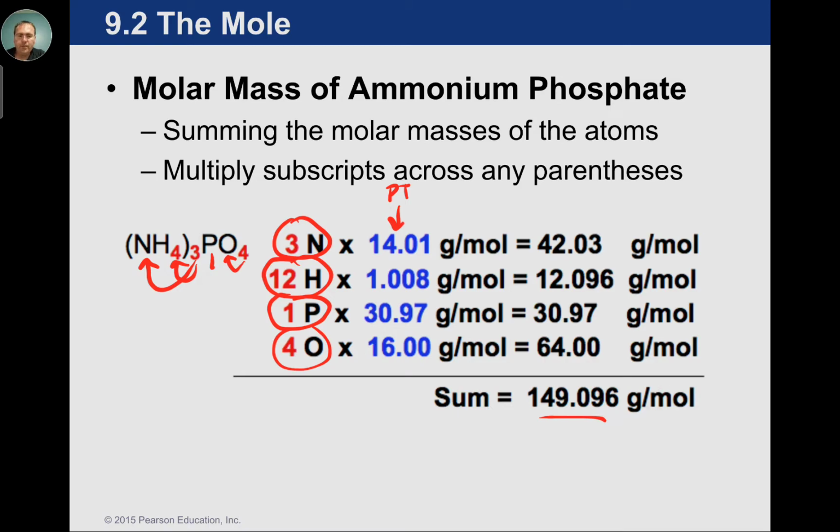But again, this is grams, so it's per mole. That means per 602 trillion atoms. So remember, if we're using moles, it's based on Avogadro's number. That's just our dozen. It's chemistry's dozen, so to speak.